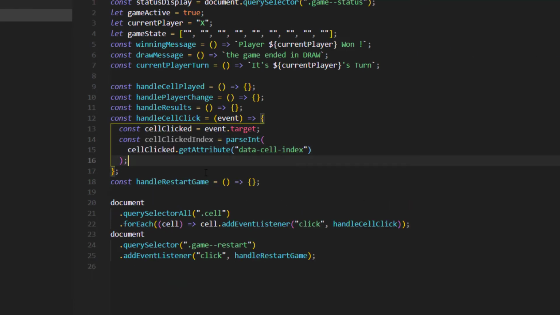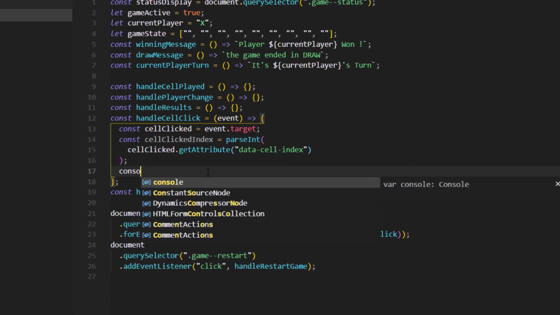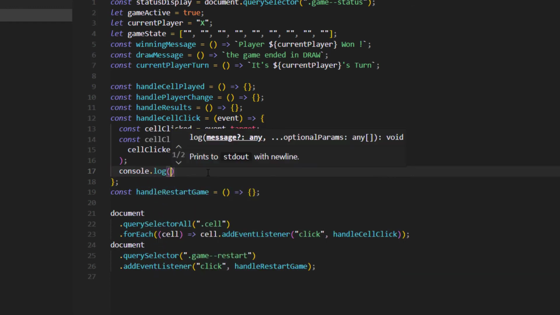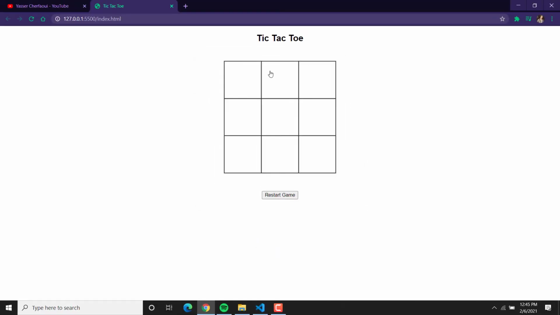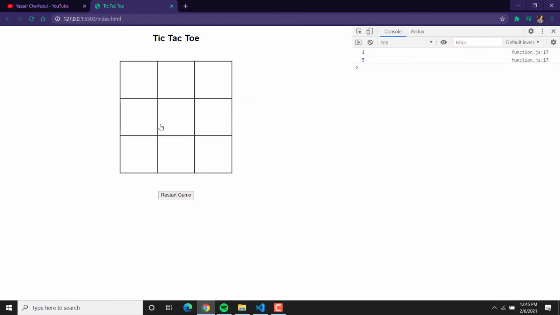Boom. And in order to test that everything is working, we have our friend here, console log cellClickedIndex. So when I run it, okay, 5, and boom, working very good.